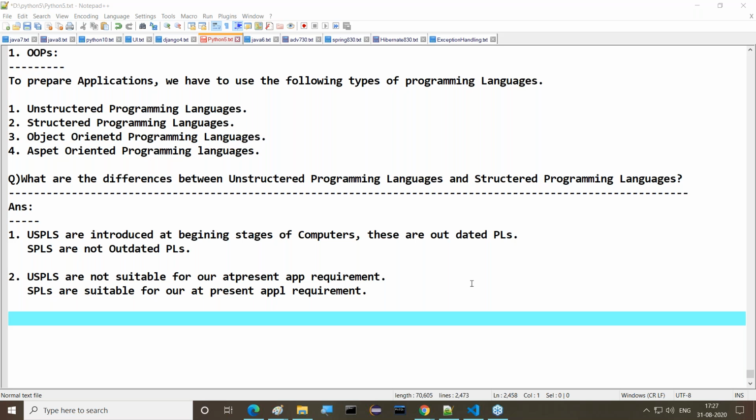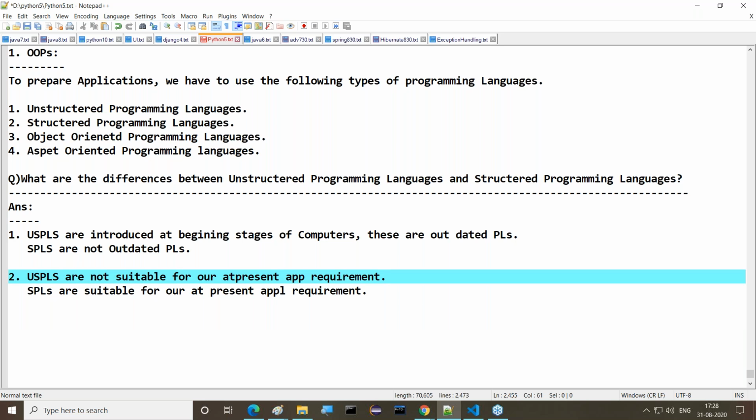Similarly, in the olden days, people used unstructured programming languages to prepare programs. That was their requirement at the initial stage of computer science. But at present we don't require those initial stages. We require updated content. To satisfy our updated requirements, we have to go for structured programming languages. Unstructured programming languages are outdated, whereas structured programming languages are newly provided. So that we require.